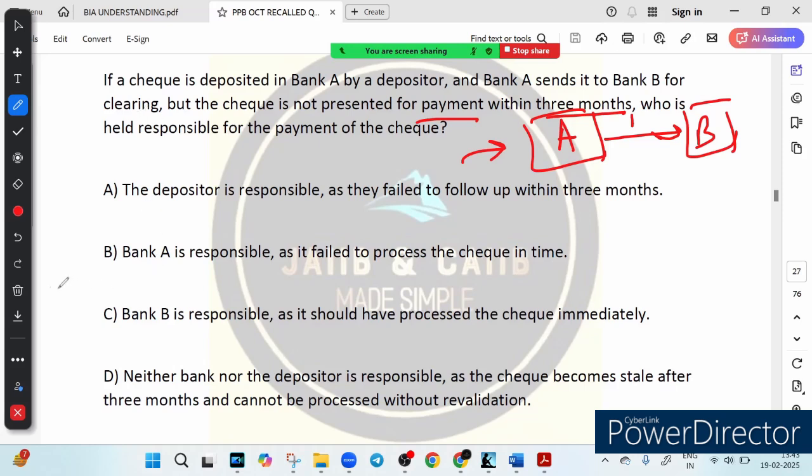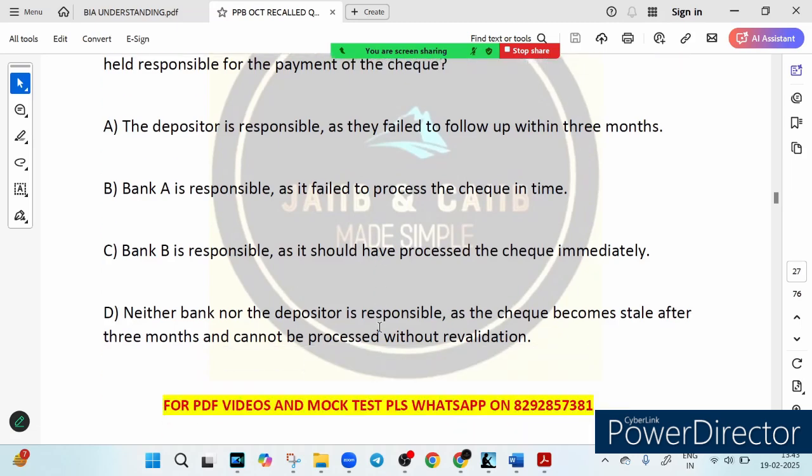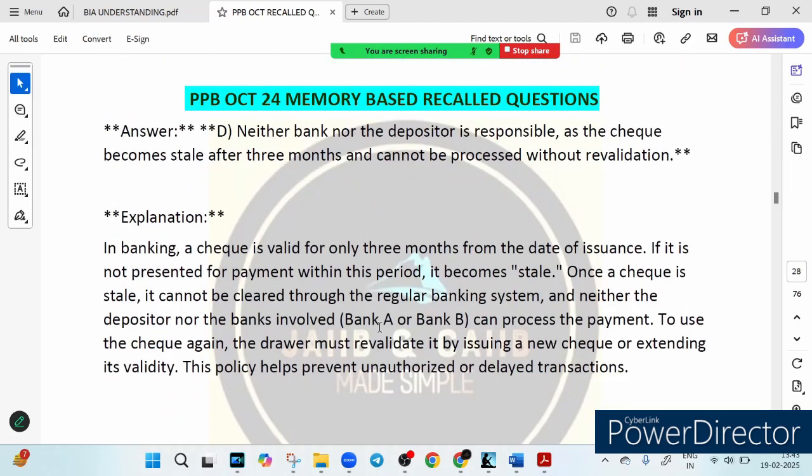Depositor is responsible as they fail to follow up within 3 months. Bank A is responsible as it failed to process the check in time. Bank B is responsible as it should have processed the check immediately. Neither bank nor the depositor is responsible as the check becomes stale after 3 months and cannot be processed. Tell me which is the answer. The correct answer is D.